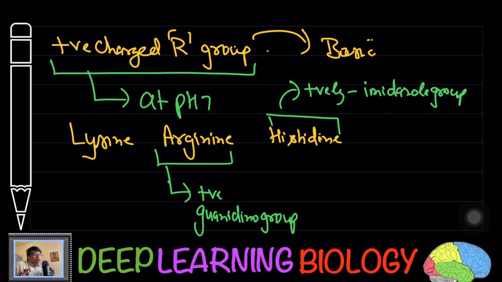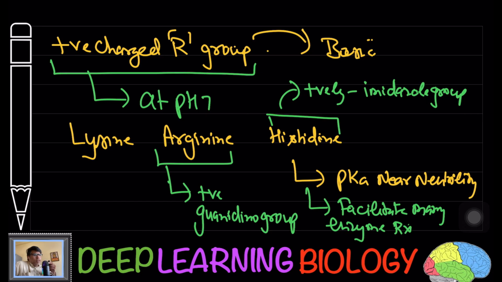Now here I also want to tell you more about this histidine. Keep in mind, in case of histidine, the pKa value is near to neutral pH. Its pKa value is very similar to neutral pH value.